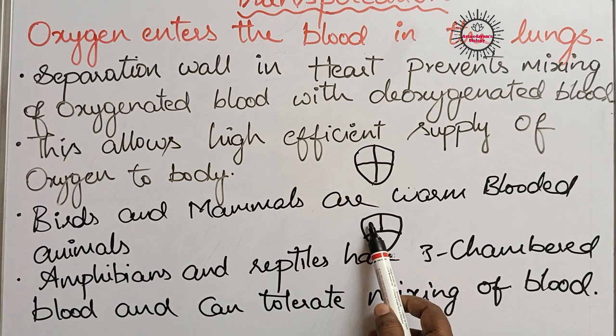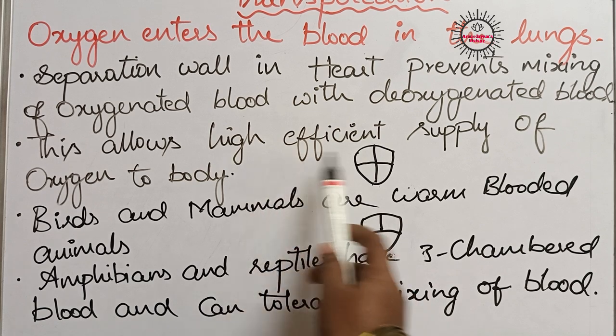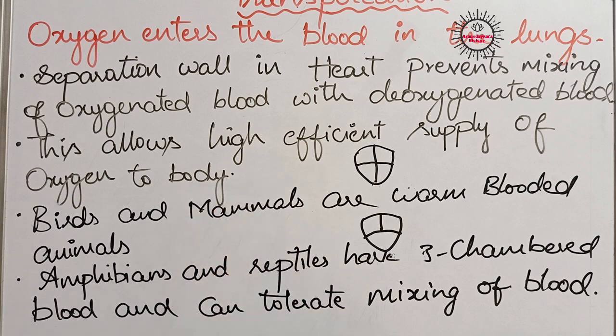So the deoxygenated blood on the right side and the oxygenated blood on the left side both mix in the ventricle. There is no chance for them to remain separate. Because of this mixing, they do not have a highly efficient supply of oxygen. That means their energy levels are a little low when compared to birds and mammals. That's why they cannot keep their body temperature constant. Because of the mixing of the blood, they do not have high efficiency of oxygen, so their body temperature always fluctuates according to the external environmental temperature.